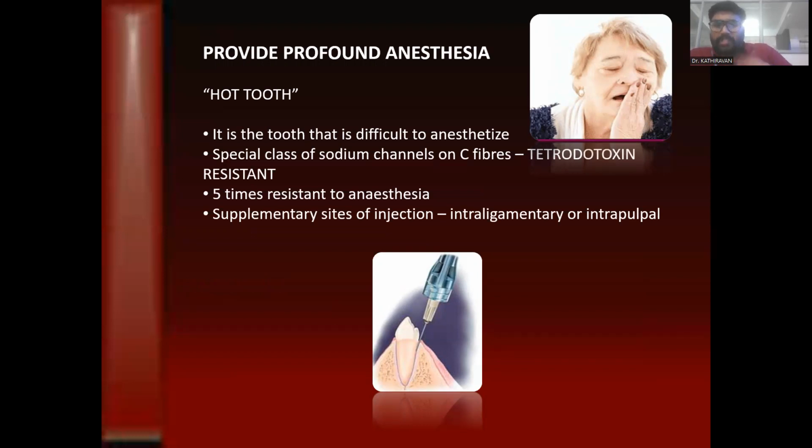In this tooth, it is always difficult to anesthetize. That is because there is a special class of sodium channels or C fibers, the tetrodotoxin-resistant ones, which are more resistant to anesthesia. The simple problem is that in these cases the nerve fibers are such that anesthesia cannot have an aggressive effect on them to give a total anesthetic effect. Then there will be supplementary sites of injection, that is intraligamentary and intrapulpal, to manage the anesthesia.